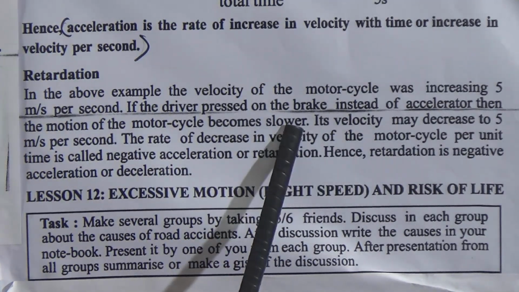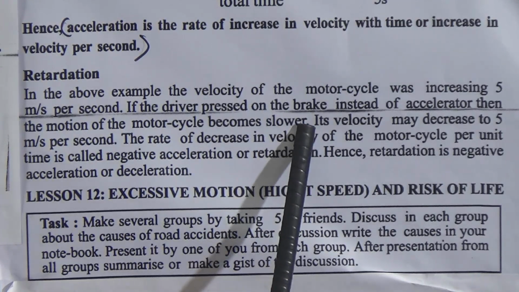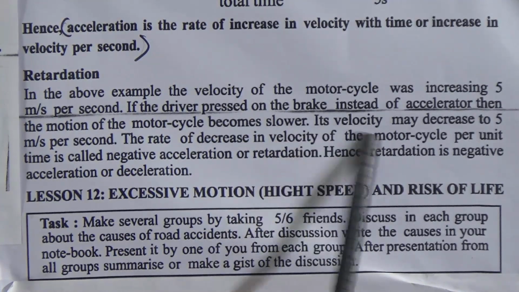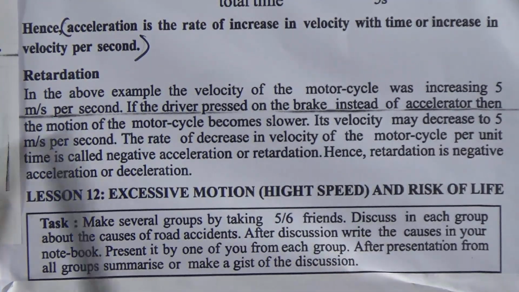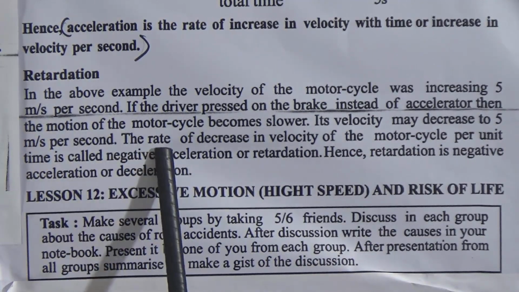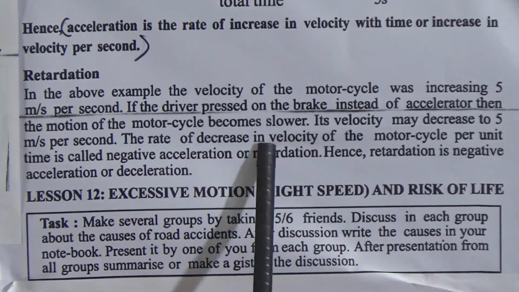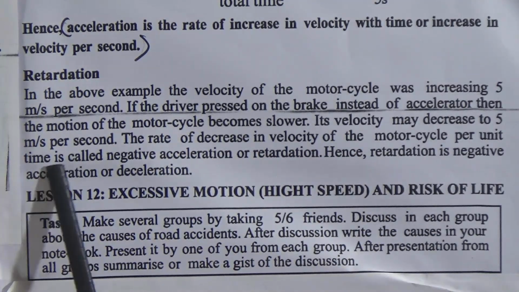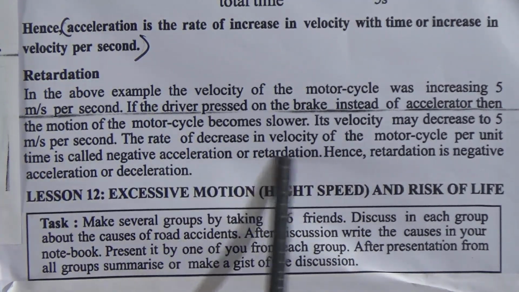You will observe when a car or a bus or a motorcycle wants to be stopped, its speed will be slower. Its velocity may decrease to 5 meter per second. The rate of decrease in velocity of the motorcycle per unit time is called negative acceleration or retardation.